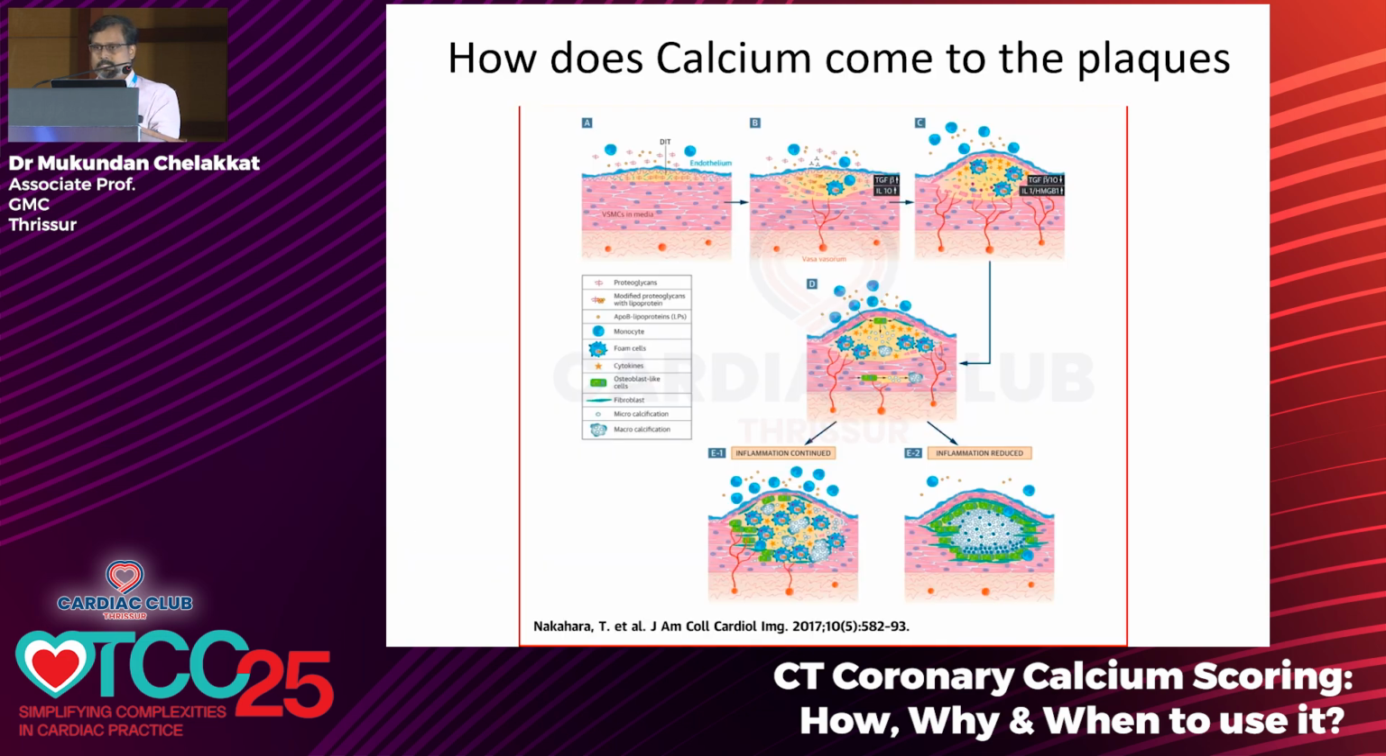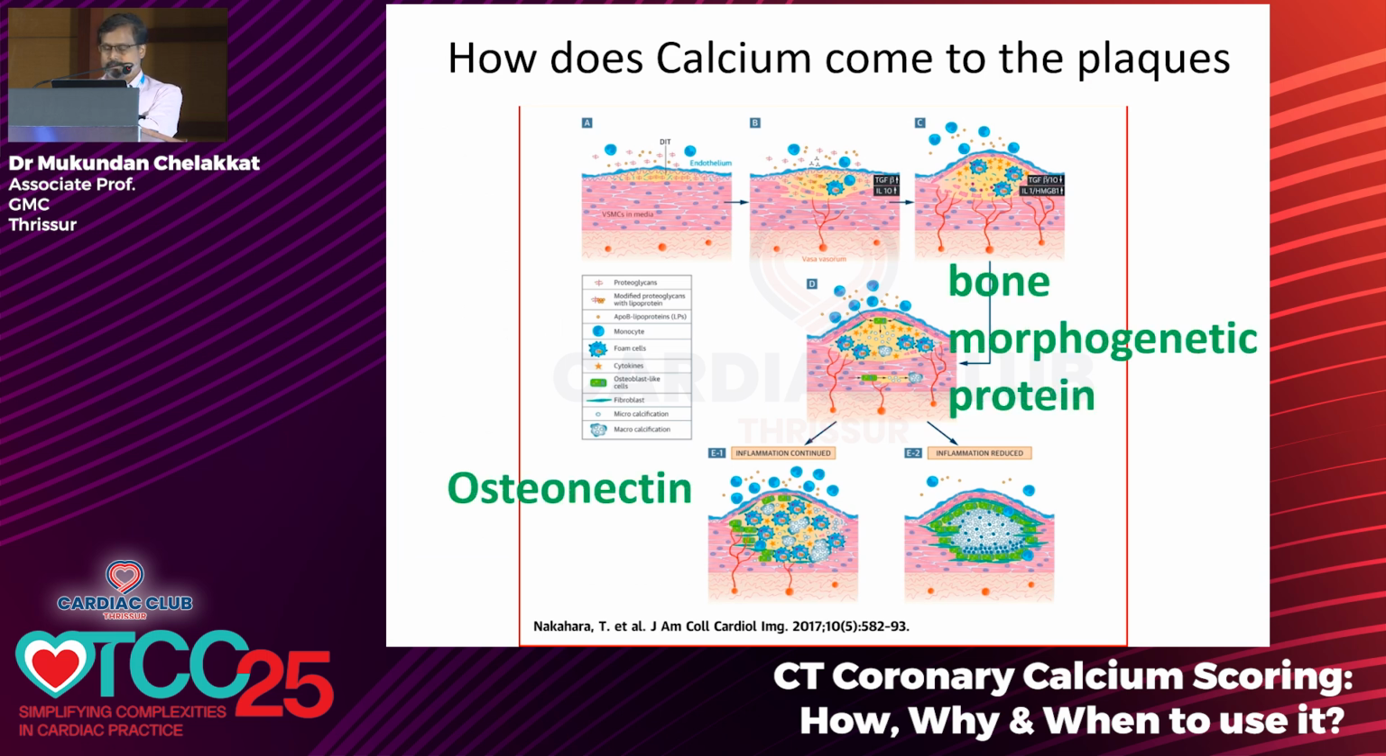Now we will come to what a calcium score is. How does calcium come into the plaque? We all know how plaque develops. LDL cholesterol, ApoB-containing cholesterol, goes into the endothelium and is engulfed by macrophages, becoming foam cells. I am not going into the details of that, and then it produces inflammation. So factors like bone morphogenetic protein, osteonectin and osteocalcin produce osteoblast-like cells inside the atherosclerotic plaque and produce a calcium deposit in it.